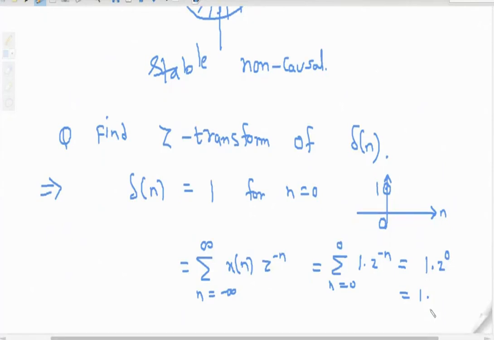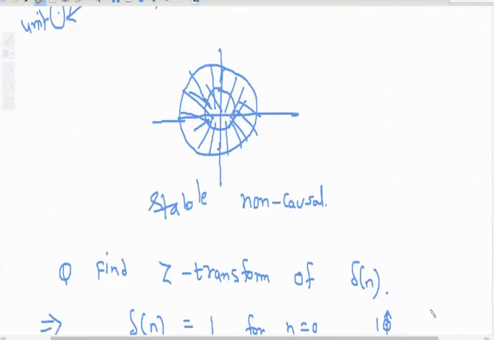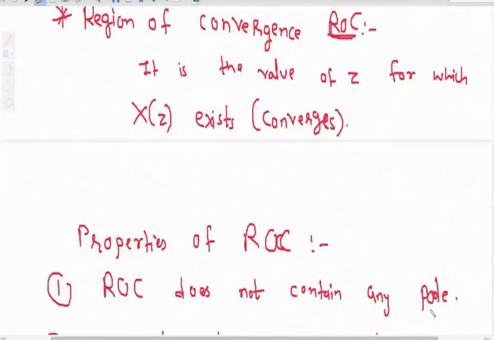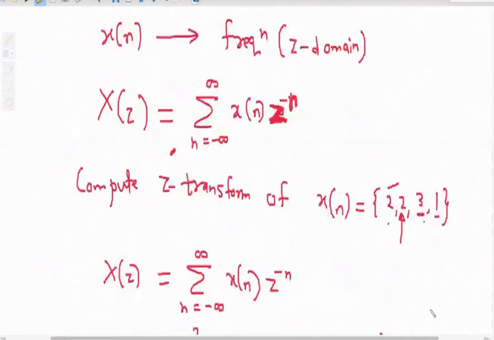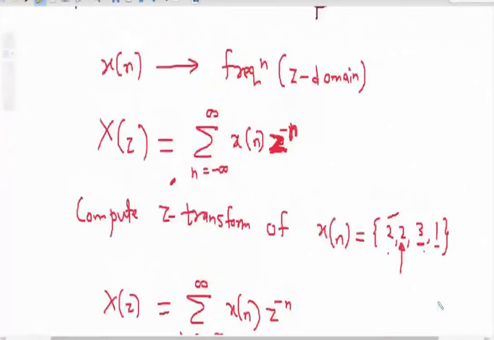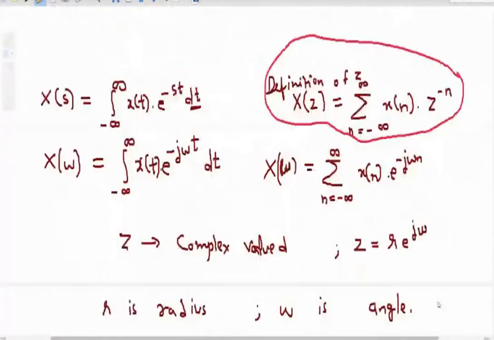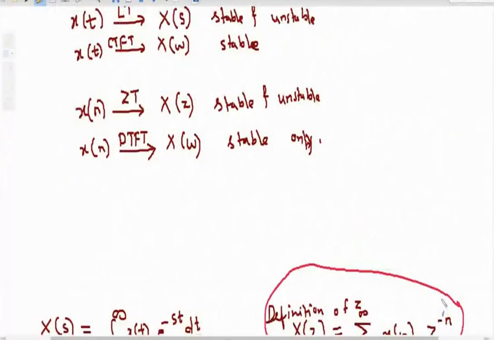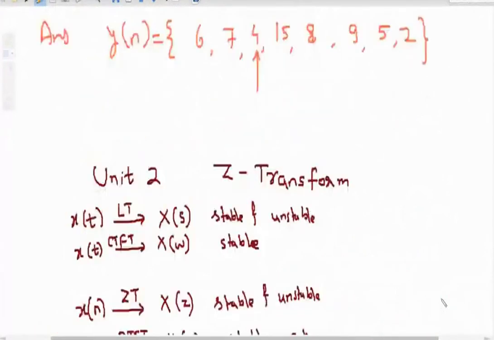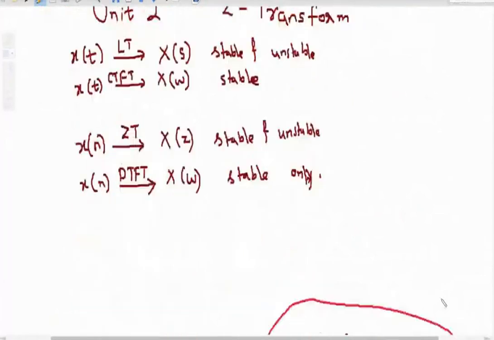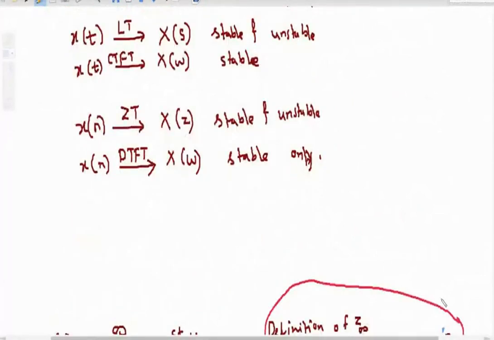Okay. Once again, quickly we will see. Z transform. Then x of t, we take the Laplace, we get x of s.